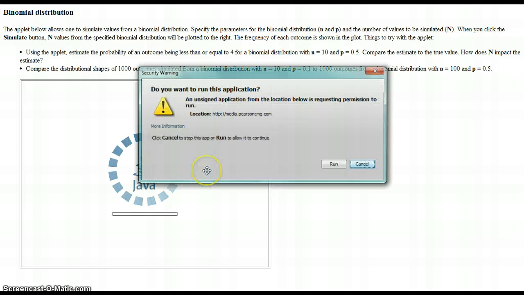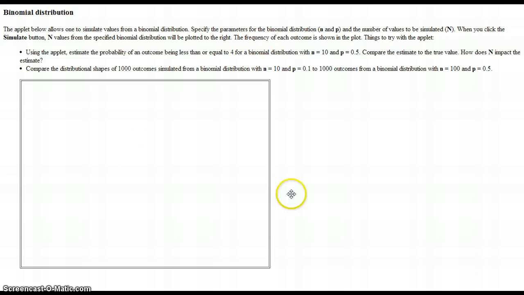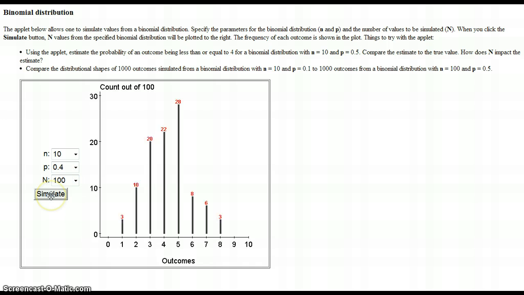What we're doing here is simulating 1,000 families having 5 children, and the distribution of boys and girls based on what they have. So we're supposed to change the probability to 0.4, and then jack it up to do like 100, and then like 1,000 families. Let's do 100, and we'll hit simulate. Oops, I don't want n equals 10, I want n equals 5. I want 5 children. There we go.